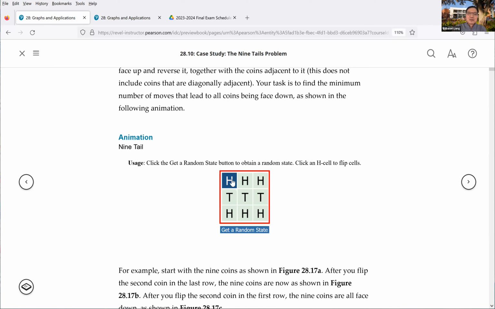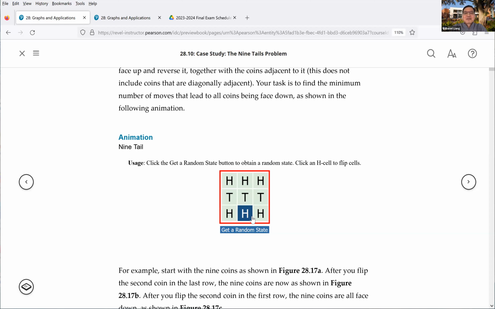H is head, and T is tail. They're put together in a 3x3 grid, randomly on head and tail.